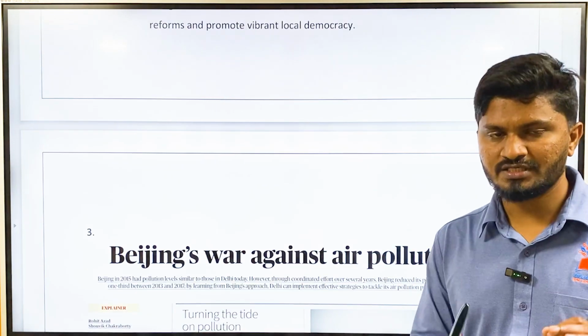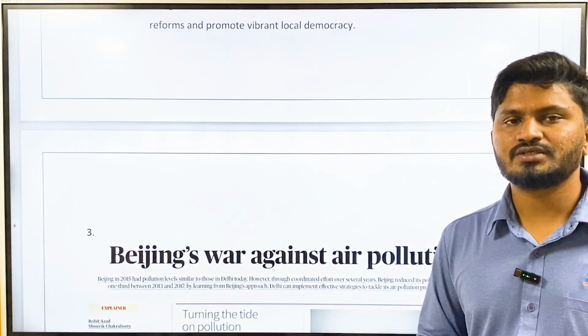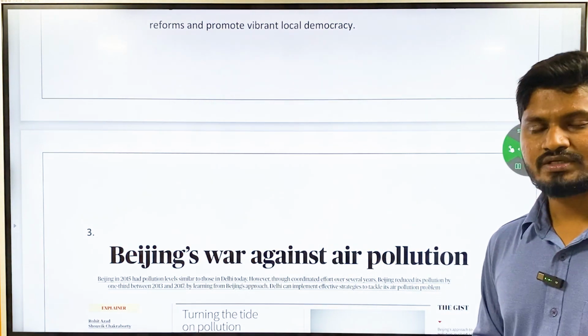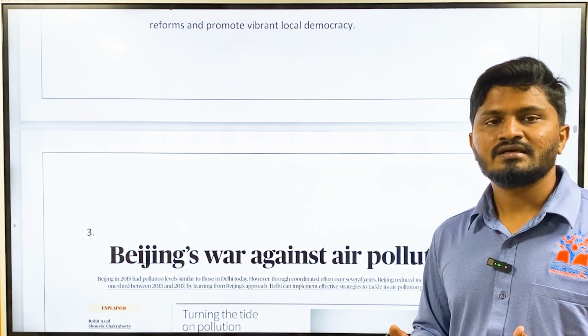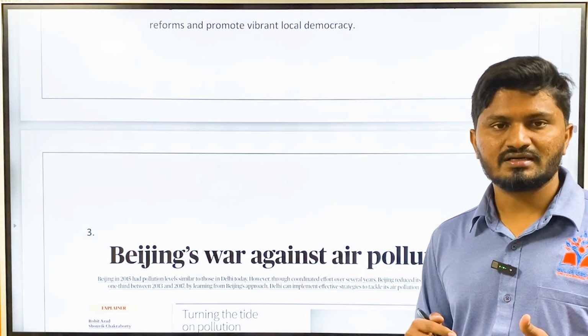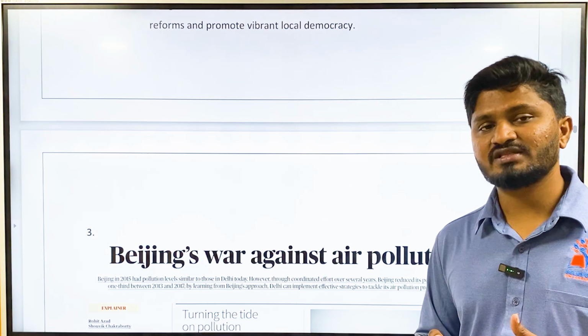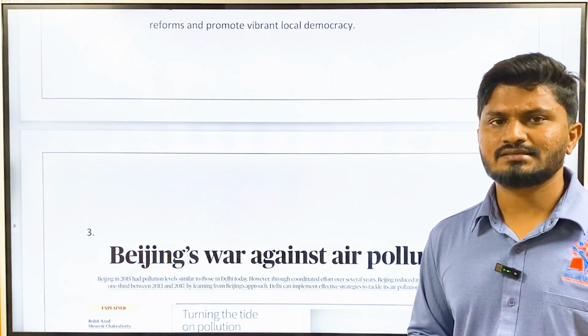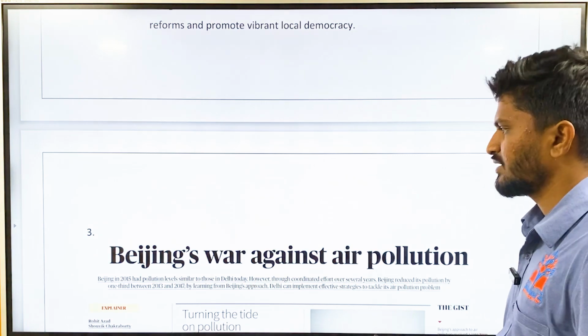Some keywords: 60% contribution to GDP, 40% of the population, local governance issues, delay in elections. You can put the example of Karnataka, where there was a delay of 11 months even after the elections were done. These are certain issues which you can use in your answers. You can make note of this.